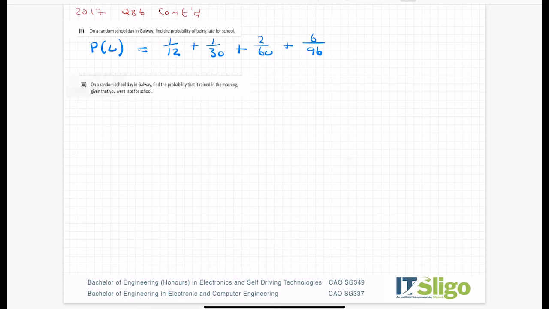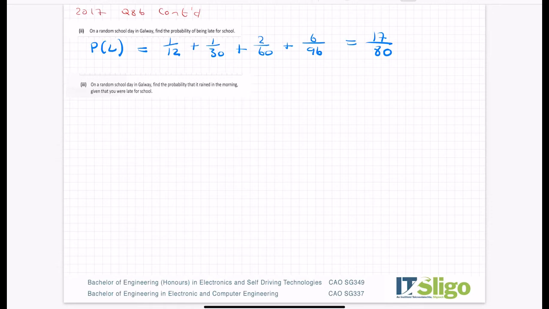So that is all the different ways that I could be late. Okay, and put that into my calculator, and I'm getting 70/80 for that one. Okay, so the probability of being late.